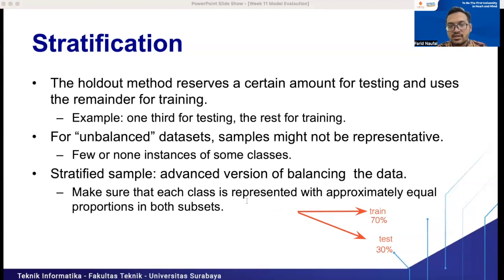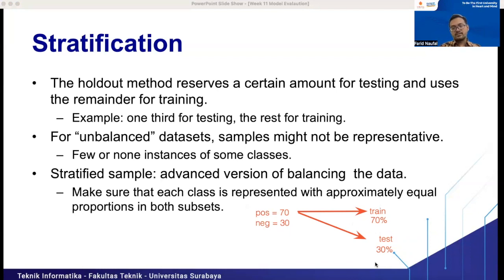For example, if we have positive equal 70 and negative equal 30, and we split it into 70% and 30%. It means we have 100 data which contain 70 positive classes and 30 negative classes, and we split it into 70% for training and 30% for testing.